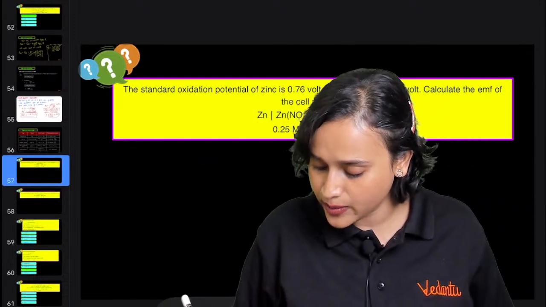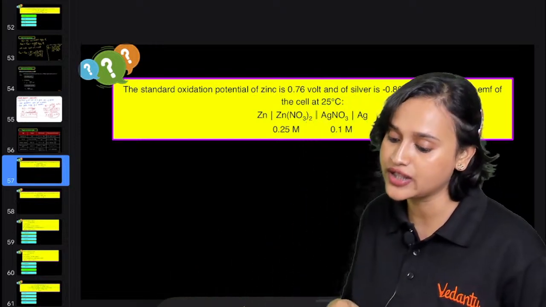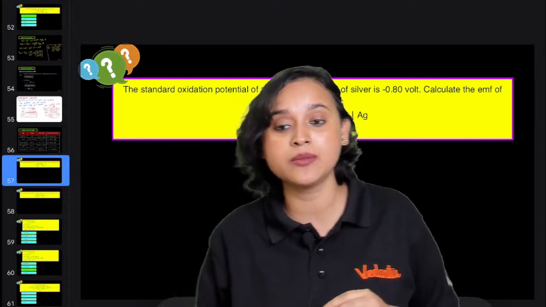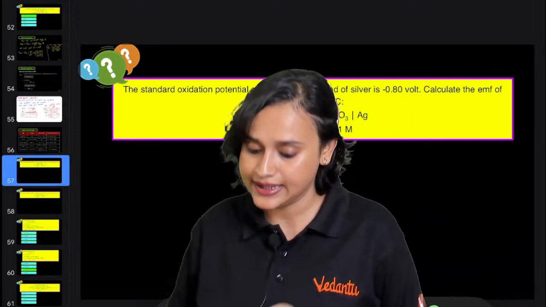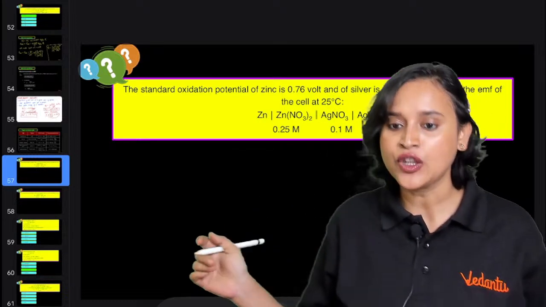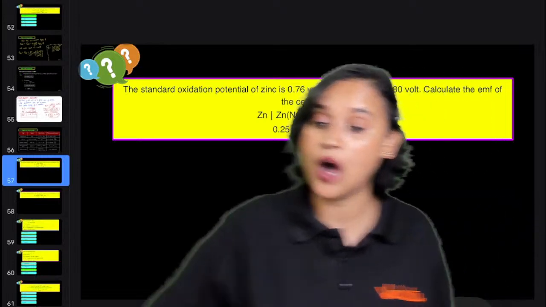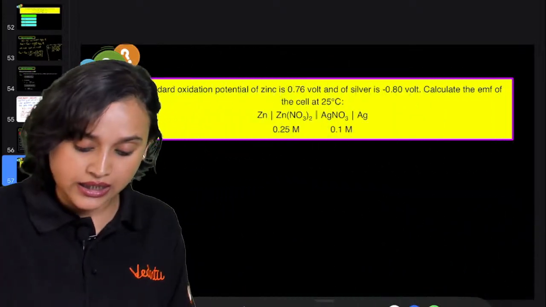So the question, everybody, as you all can see right here: the standard oxidation potential of zinc and silver is given. Calculate the EMF of the cell at 25 degrees Celsius. The representation of the cell is given to you, so what is the cell reaction going to be?